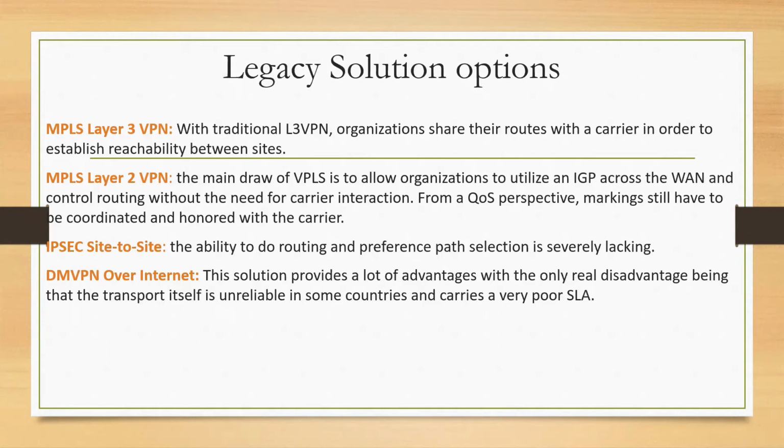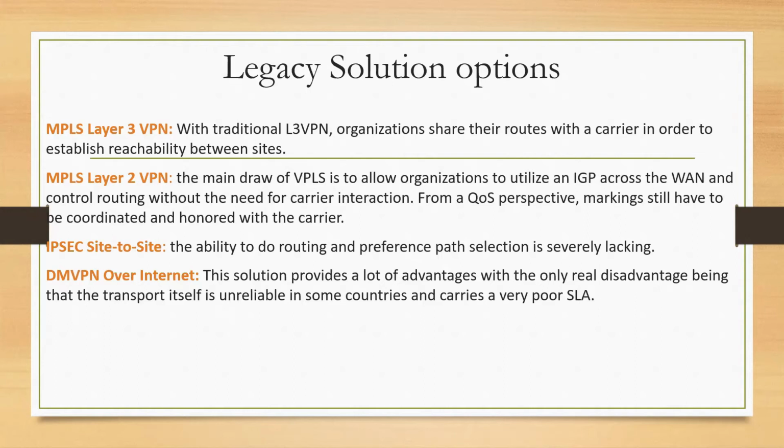What does that mean? If anything goes wrong, we don't have any SLA with the service provider to make sure that our services are healthy and working, taking care of all the application-critical traffic, right? So all of them come with their different challenges. One resolves one problem, but is left with another problem, right?